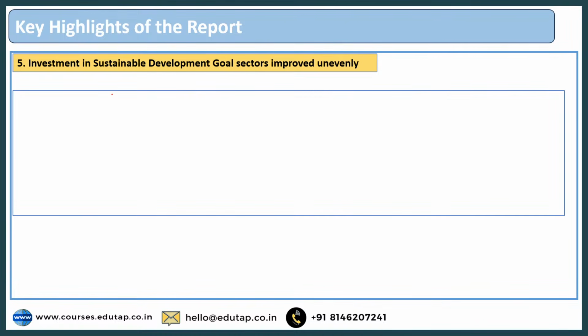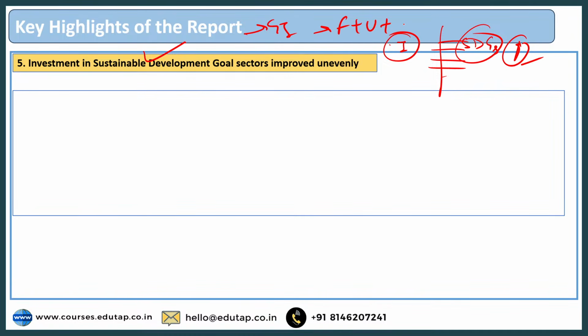Now, the fifth point is regarding the fact that investment in sustainable goal sectors improves unevenly. The report says that when we compare the investments in different countries with the sustainable development goals, over here also I would say it is increasing, but in an uneven manner. And that is why, in the starting of the report, I told you that this report says that the entire global investment that is happening is fragile, uneven, and concentrated, and you can see it in all the dimensions the report is discussing.